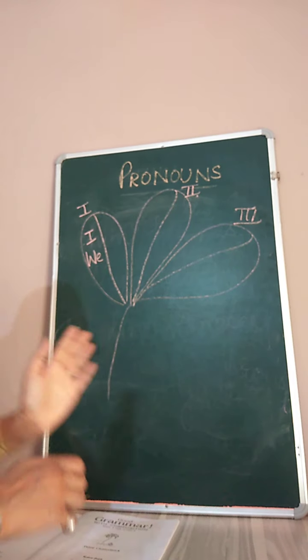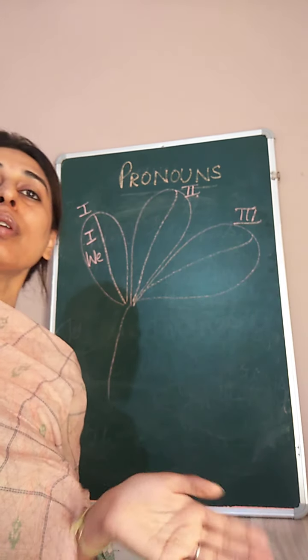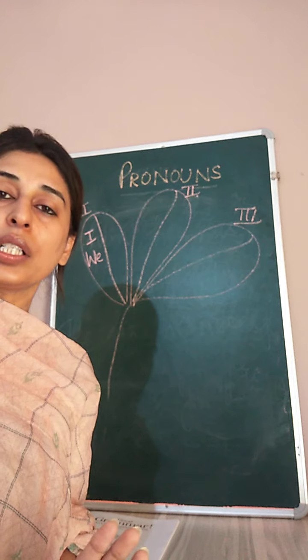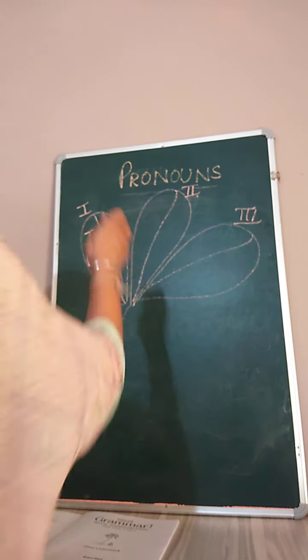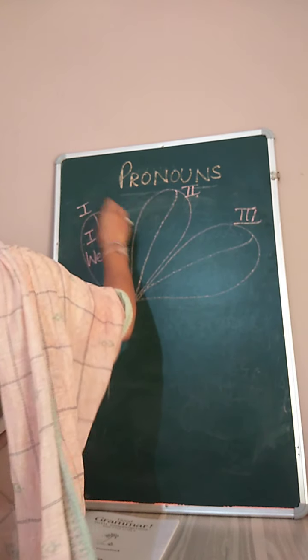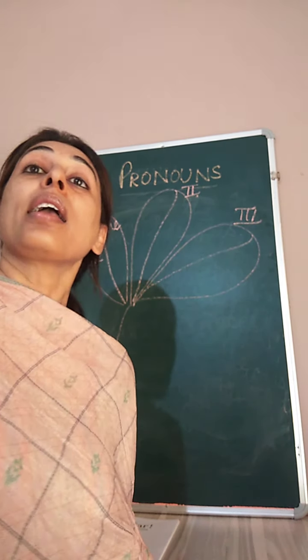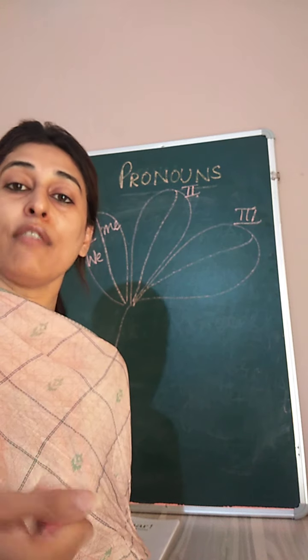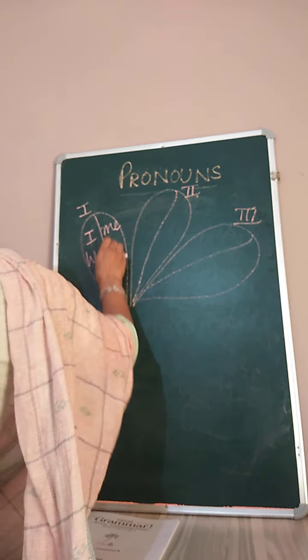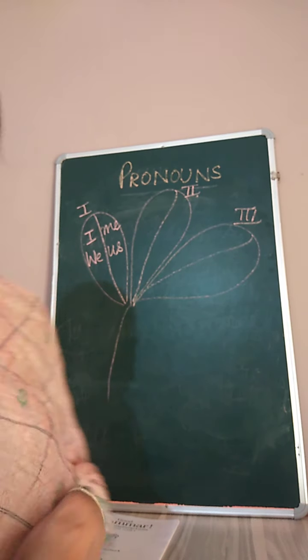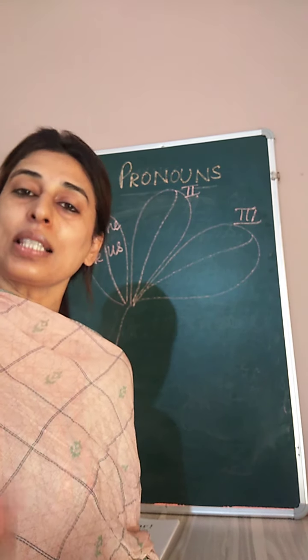Clear? But this I and we also get converted to some other pronoun in the second part of the sentence. Like I changes to me. I like mangoes. Give me some mangoes. Give me. Okay, I will change into me. We will change into us. We like mangoes. Give us some.